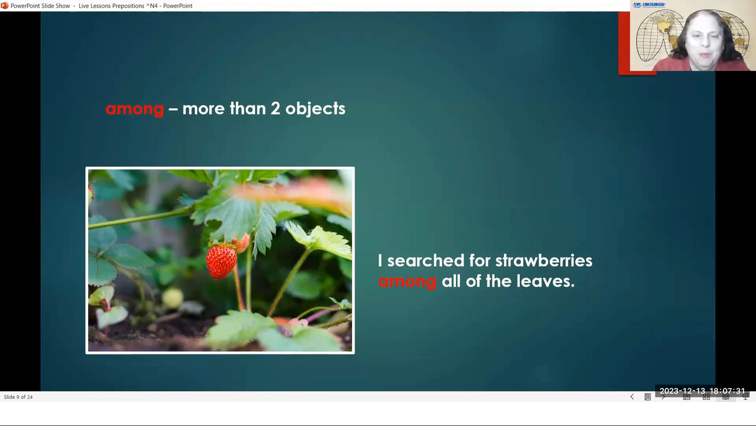The ripe strawberries are very, very red. And they are not very easy to see because they are covered by many leaves. So we have to look among all of the leaves to find the strawberries.